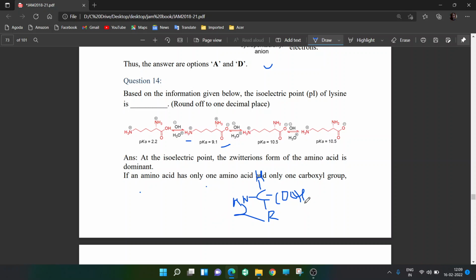So what I was saying is, you get a zwitterion like this. This is too tough to use with this mouse. So you have COO minus and you have NH3 plus.